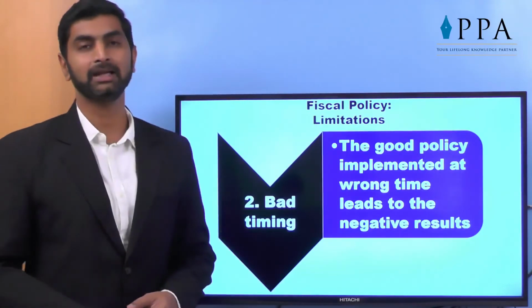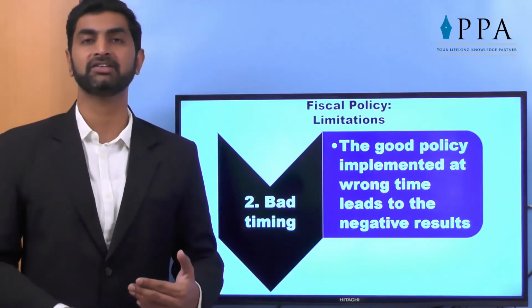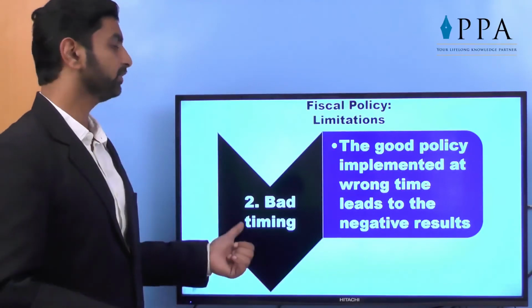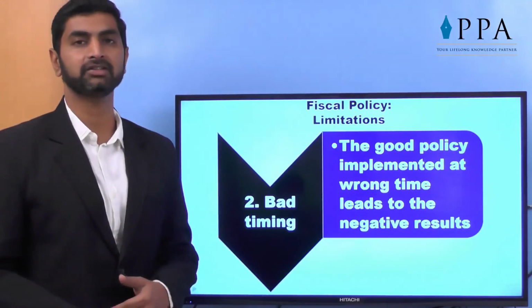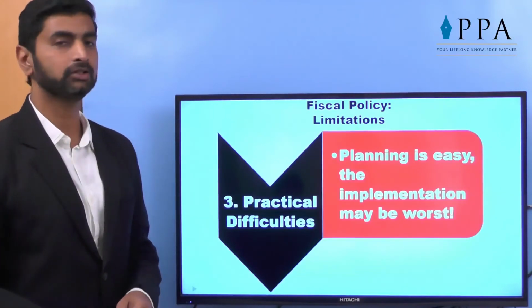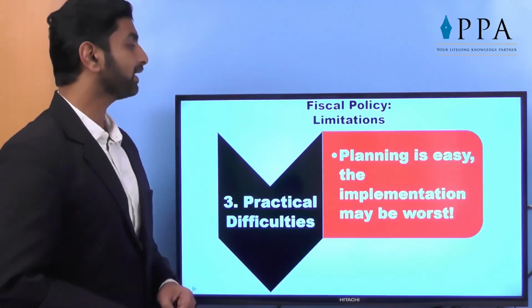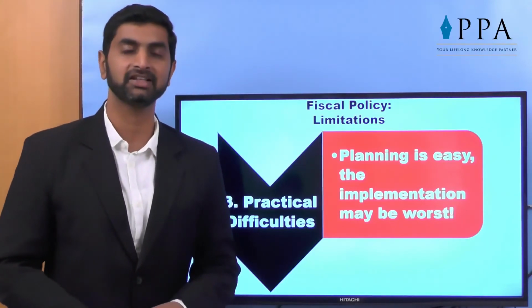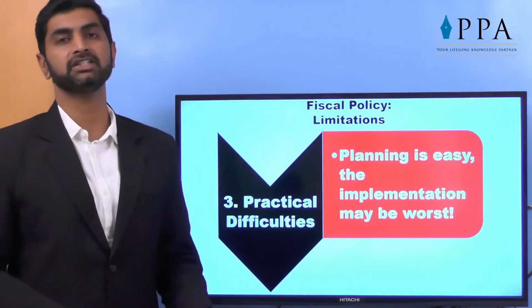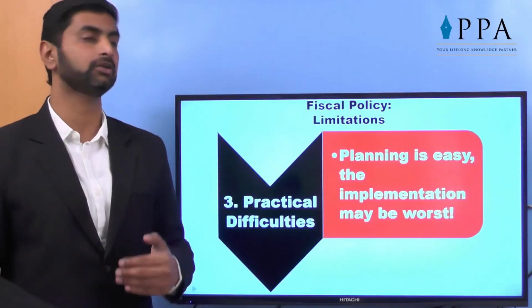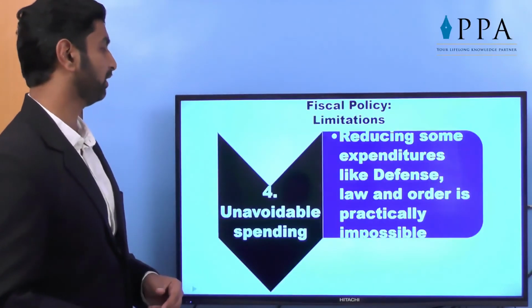Bad timing. Sometimes a good tax or good steps taken by government at a bad time will affect our country also. So the timing of any step taken in fiscal policy should be properly taken care of, which becomes a limitation. Practical difficulties: planning is easy but implementation is worst in many cases. The acts are there but the implementation is not done. Taxes are charged but the actual collection is not done. So implementation problems are also there.